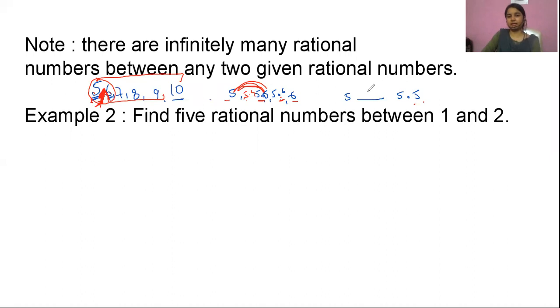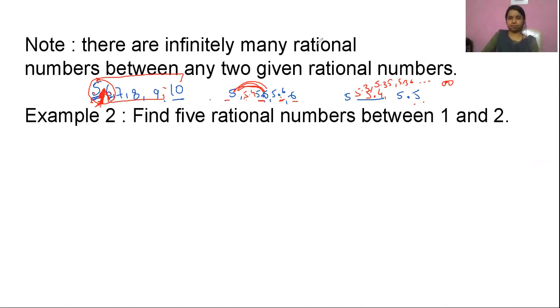So here I can write 5.4, 5.3. But I can write 5.35 also. I can write 5.36 also. Like that, there are infinitely many numbers I can write in between any two rational numbers, right?